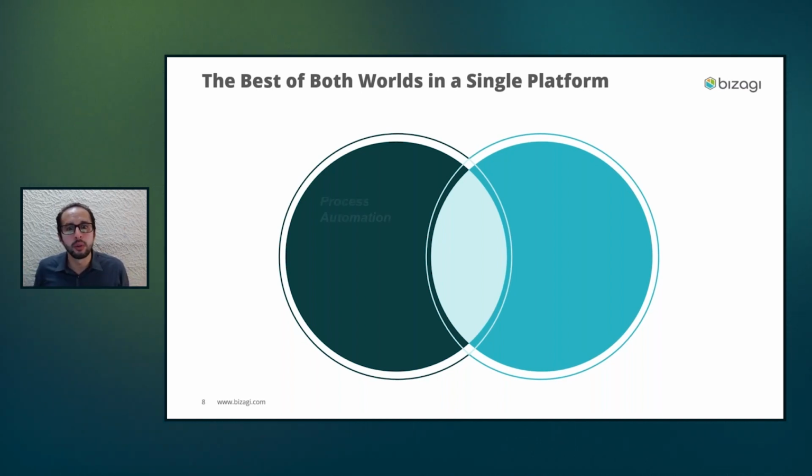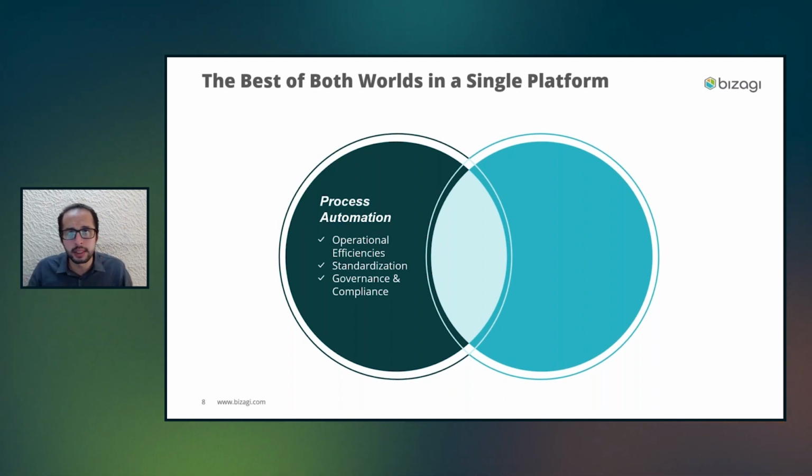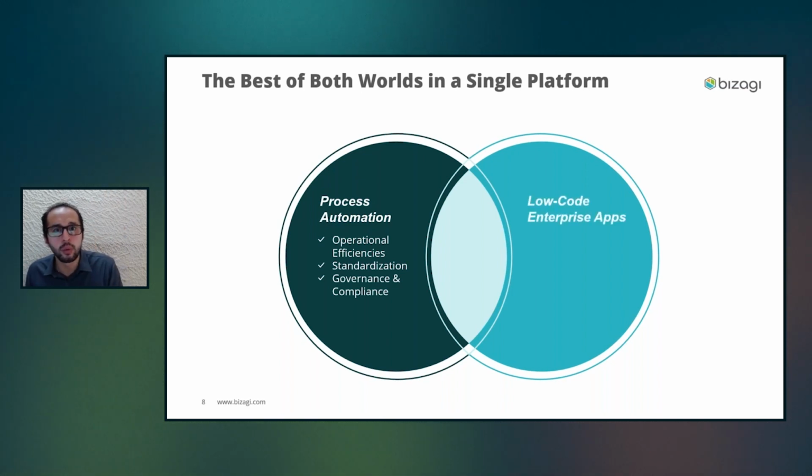From one side, they had everything that has been known in the market for many years, which are all the great benefits from process automation. So they were looking for all the benefits that come when you automate processes, which are operational efficiencies, standardization, governance, and compliance. But at the same time in the market, customers, clients, and partners started seeing new trends that were a lot related to low-code enterprise apps.